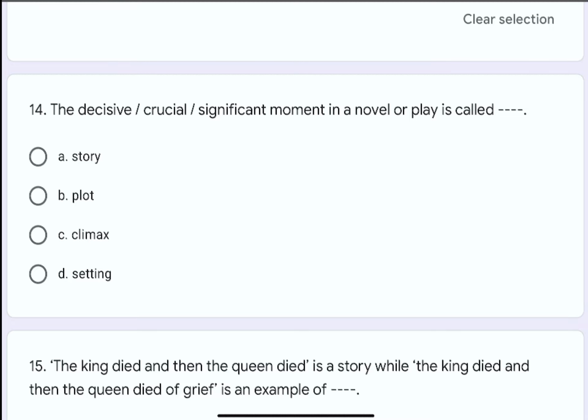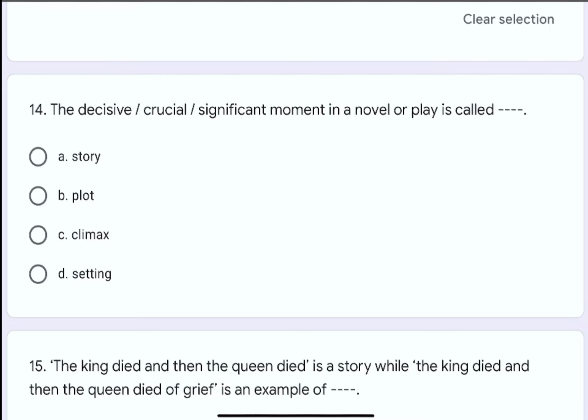Question number 15. The king died and then the queen died is a story, while the king died and the queen died of grief is an example of dash dash. The options are A. Climax, B. Struggle, C. Conflict, or D. Plot. The correct option is D. Plot.